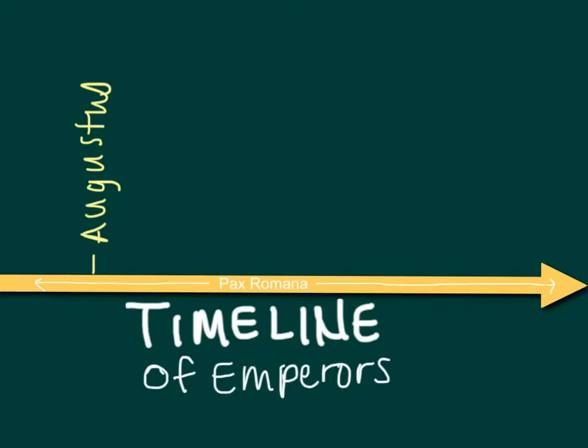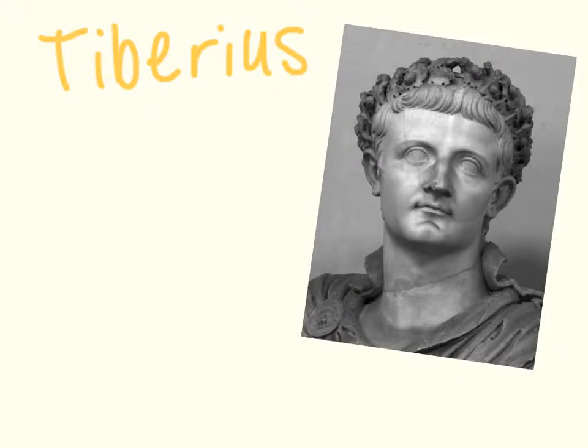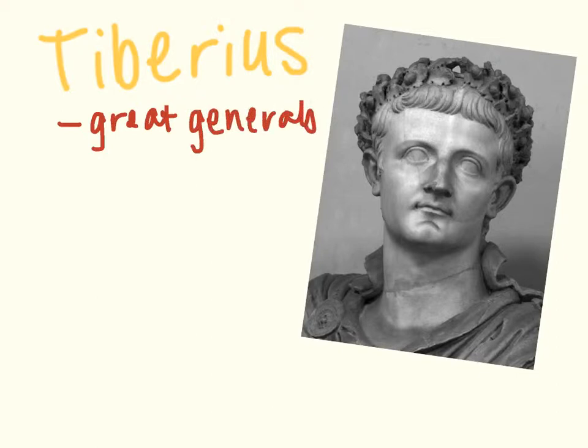So after Augustus had died, there are a group of emperors called the Julio-Claudian dynasty. This was made up of 4 men, and the first man is Tiberius. Tiberius was one of Rome's great generals, and he led many armies up to the north and conquered and expanded Rome's land. Because he was conquering so much land, he was bringing back a lot of money to the capital.